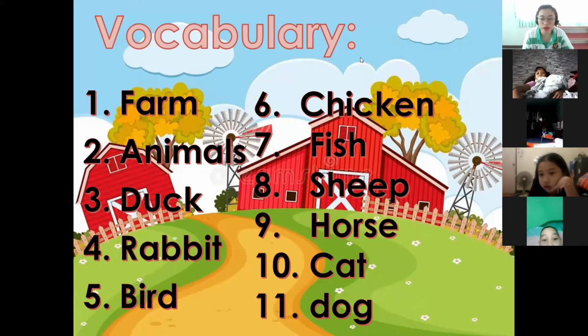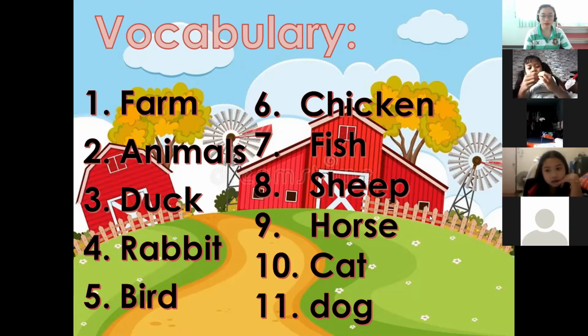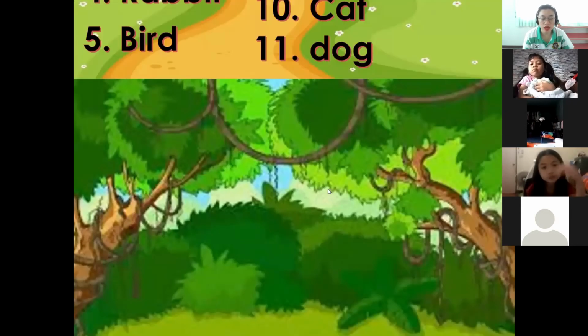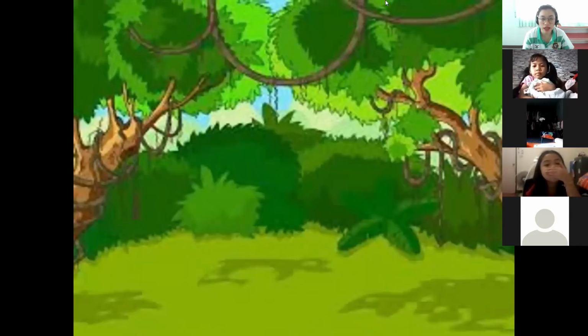These are our vocabularies for today that we're going to learn. Farm, animals, duck, rabbit, bird, chicken, fish, sheep, horse, cat, and dog. Let's proceed to our discussion about the vocabulary and let's make some sentences.